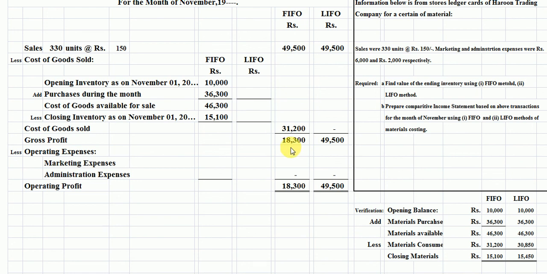Now students, this is our gross profit. We have to subtract cost of goods sold from sales. Then we have gross profit of 18,300 rupees here. Now we have to deduct operating expenses: marketing expenses, which is given in the problem as 6,000 rupees.